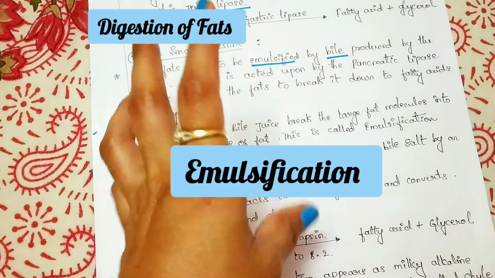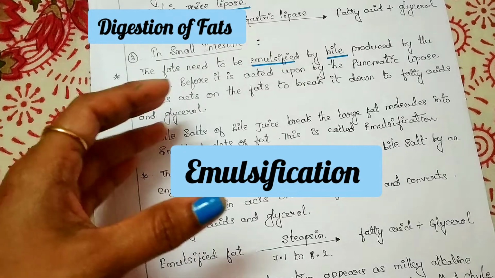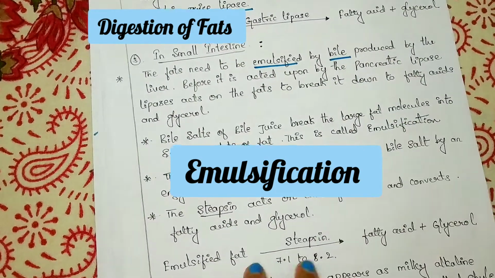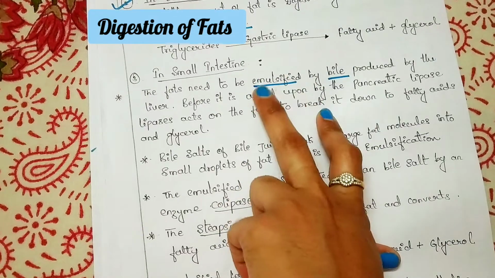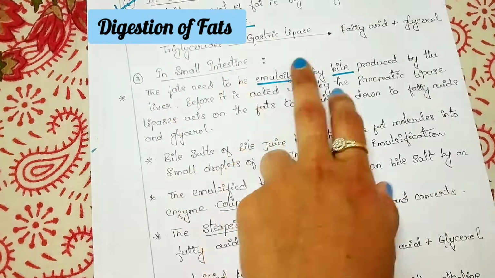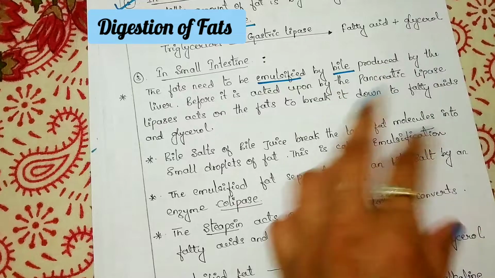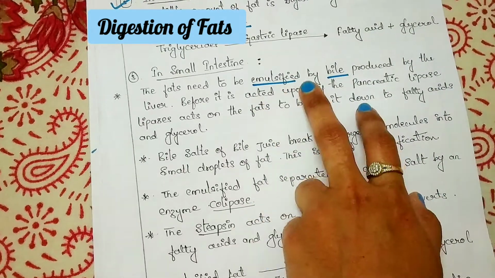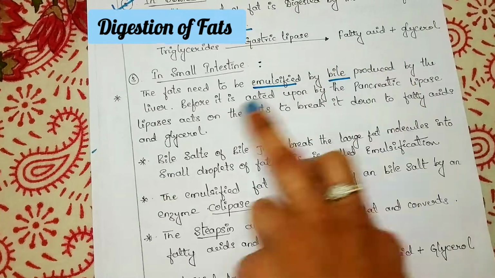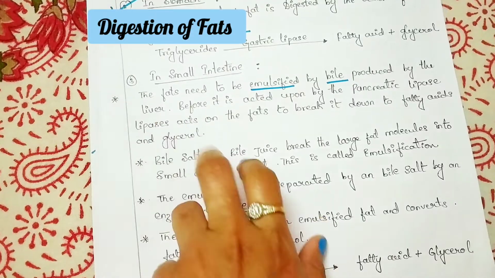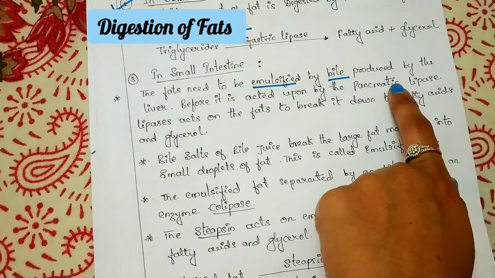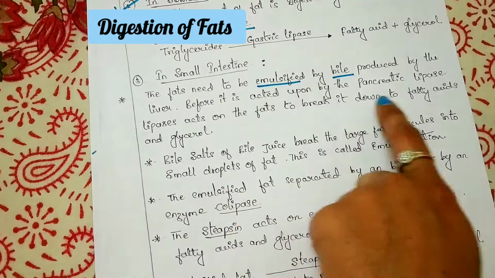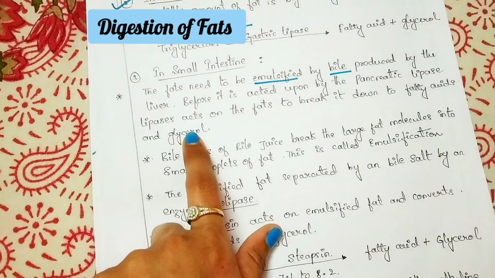Emulsification is nothing but the process of breaking down the larger molecules of the fat into smaller molecules of fat. So that is called emulsification or emulsified. So these fats need to be emulsified, meaning broken down into smaller molecules by the process of emulsification by bile. This bile is produced by the liver. And before that, it is acted upon by the pancreatic lipase. Lipase acts on the fats to break them down into fatty acid and glycerol.